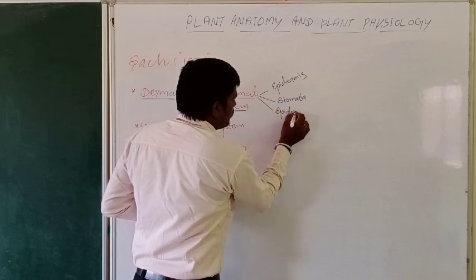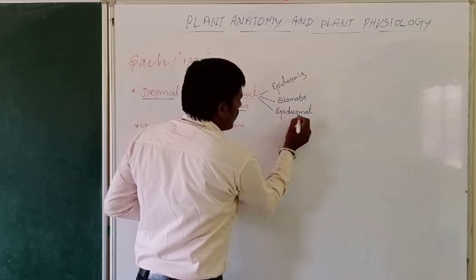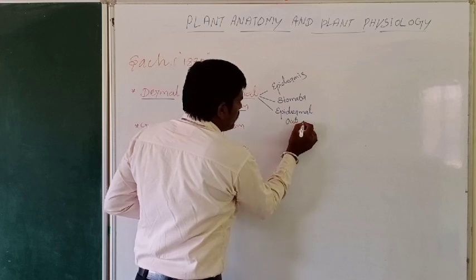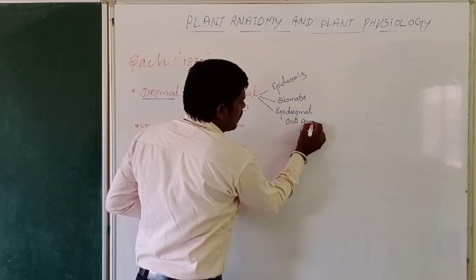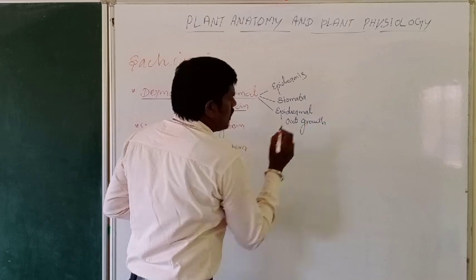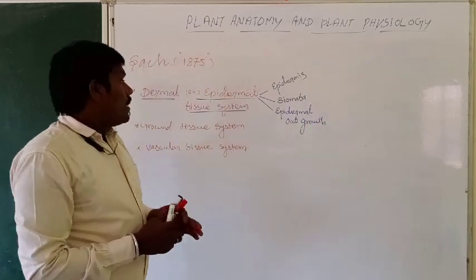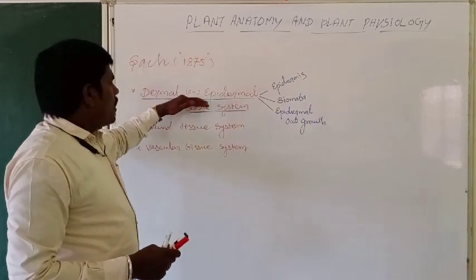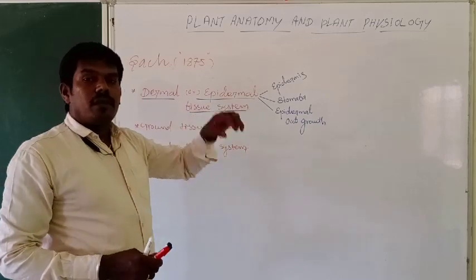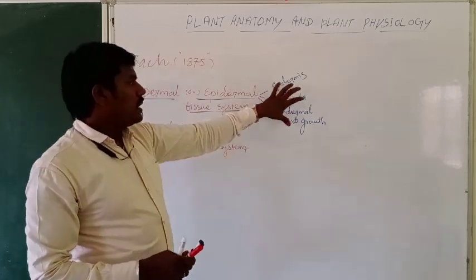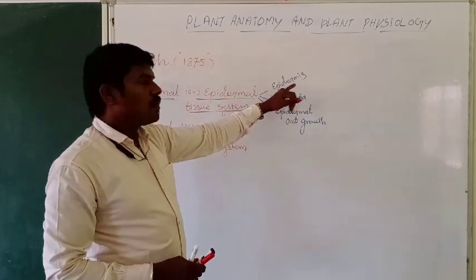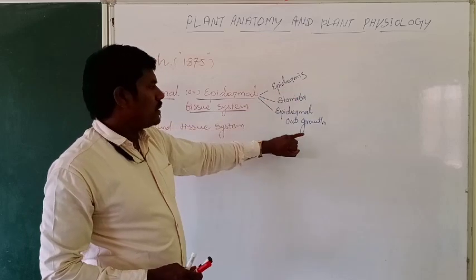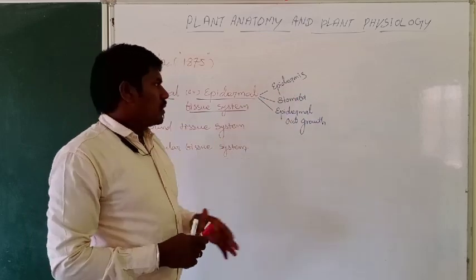Three consisting parts are present. First one epidermis, second one stomata, third one epidermal outgrowth.